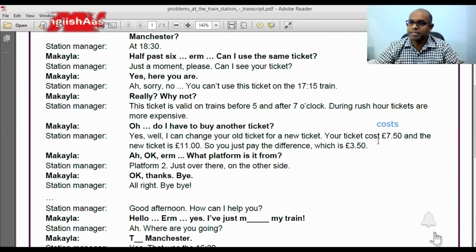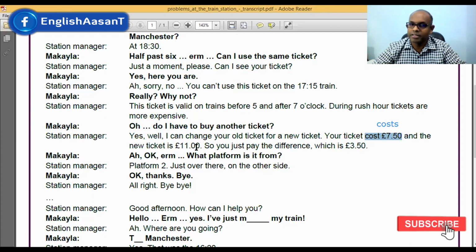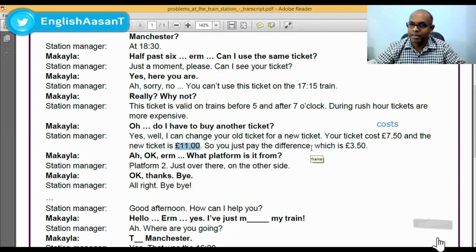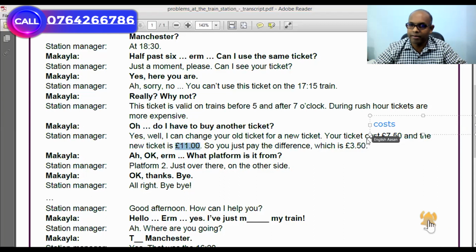But here, this is a past verb. Your ticket cost already 7.5 pounds, 7 pounds and 50. It's already, you bought it for this price. And the new ticket is 11 pounds. Okay, so it's correct. This is a question I got from another student from a different batch, so that's why I asked the same question to you. So this is not a simple present singular verb, but the past verb of cost.